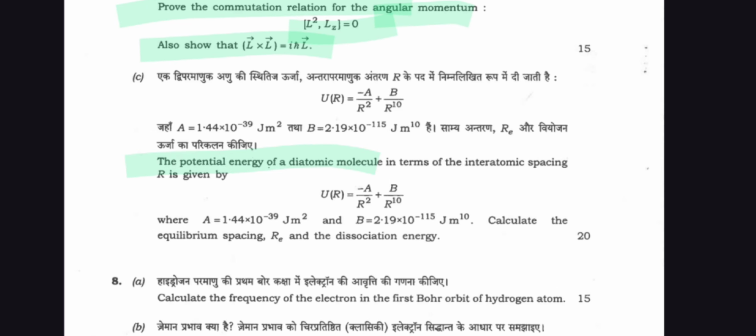The potential energy of a diatomic molecule in terms of interatomic spacing R is given by U(R) equal to minus A/R² plus B/R¹⁰, where A is equal to 1.44 × 10^-39 J·m² and B is equal to 2.19 × 10^-115 J·m¹⁰. Calculate the equilibrium spacing R_E and the dissociation energy.